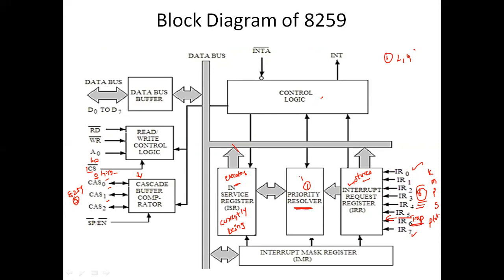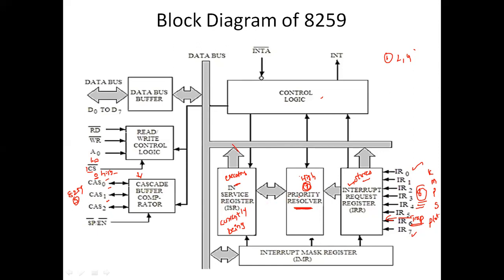So what this priority resolver will do is, among all the requests, select one interrupt which has the highest priority. Also it resets the interrupt level which has already been serviced in the interrupt request register. So this is the priority resolver.